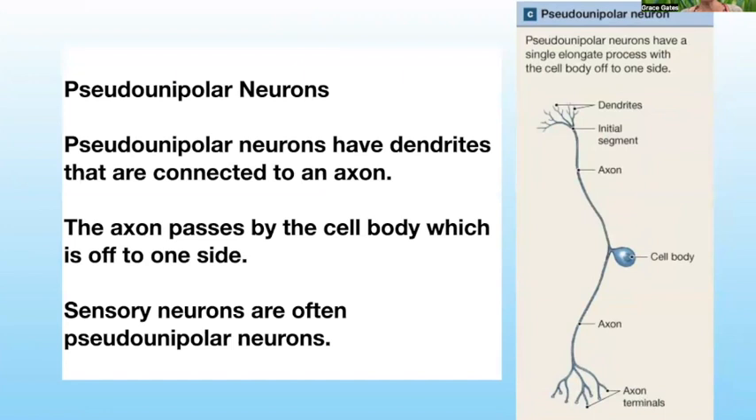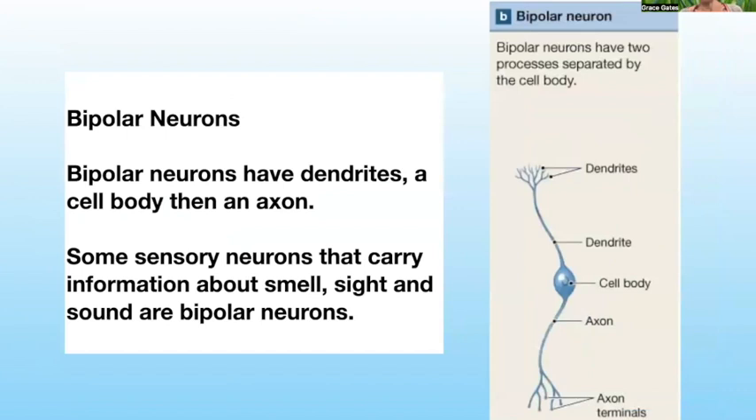Pseudo-unipolar neurons have dendrites that are connected to an axon. The axon passes by the cell body, which is off to one side. Pseudo-unipolar neurons are the type of neuron that most sensory neurons are. Bipolar neurons have dendrites, a cell body, then an axon. Some sensory neurons that carry information about smell, sight, and sound are bipolar neurons.